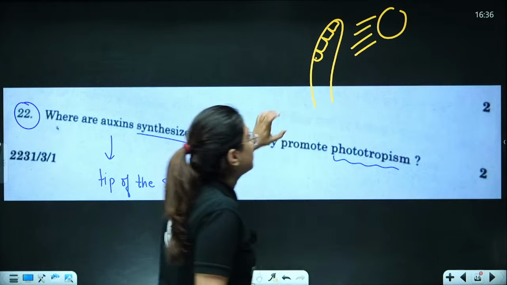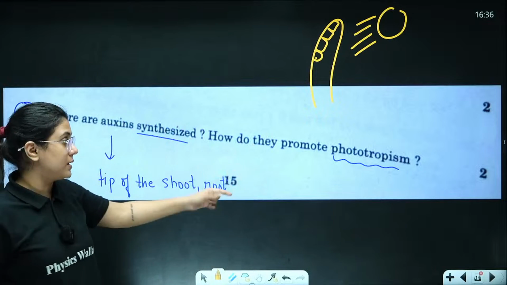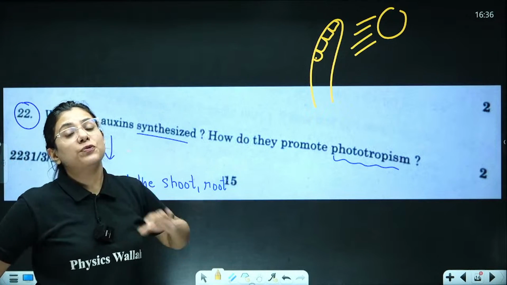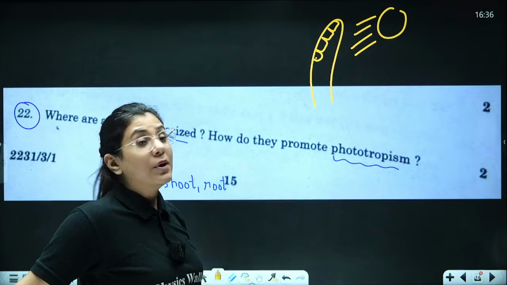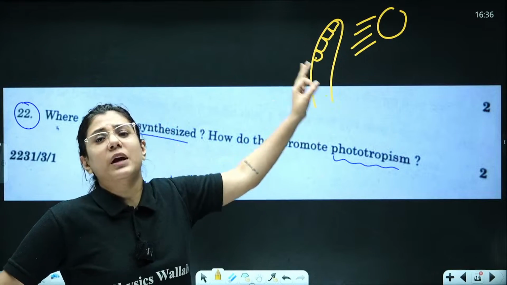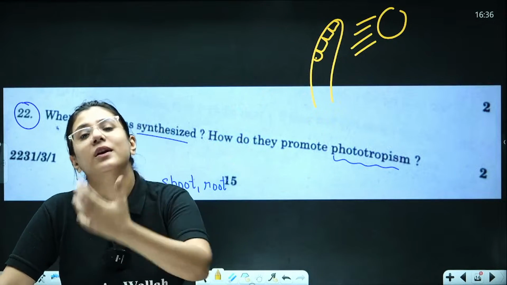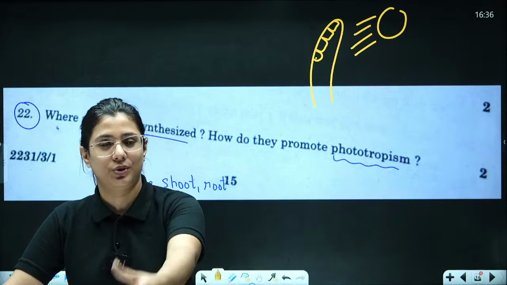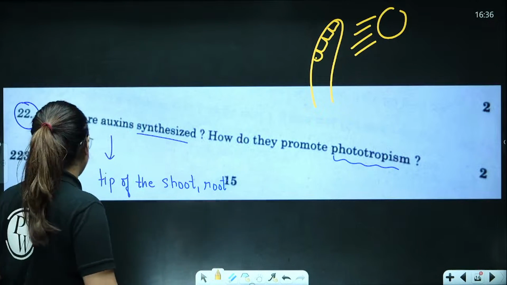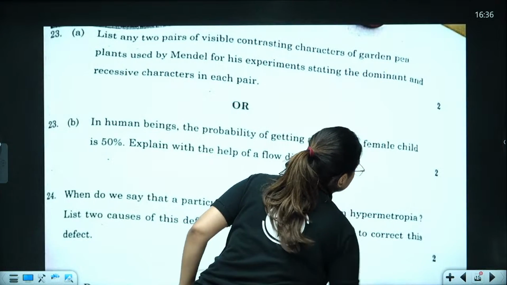And this is how you are going to explain the complete answer. Yes, it is not asked in the question to make the diagram, but if you have drawn a very beautiful diagram explaining the phototropism, it makes a good impression on your invigilator or the teacher who is checking your answer sheet. That is why I always say that do not forget to make diagrams.